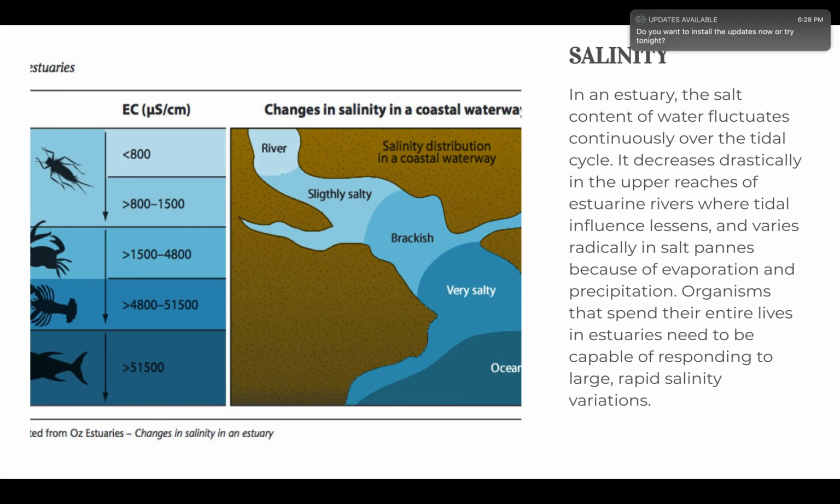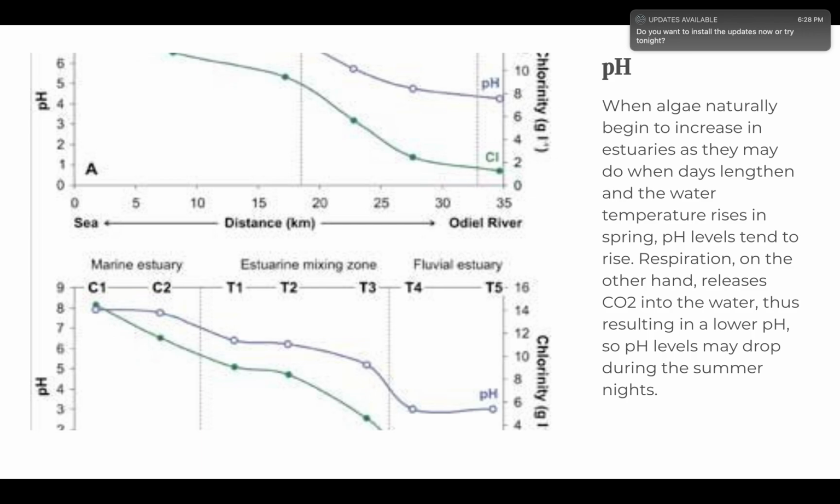Next is the salinity. In an estuary, the salt content of water fluctuates continuously over the tidal cycle. It decreases drastically in the upper reaches of an estuarine river where tidal influence lessens, and varies radically in salt pans because of evaporation and precipitation. Organisms that spend their entire lives in estuaries need to be capable of responding to large, rapid salinity variations. And next is the pH.